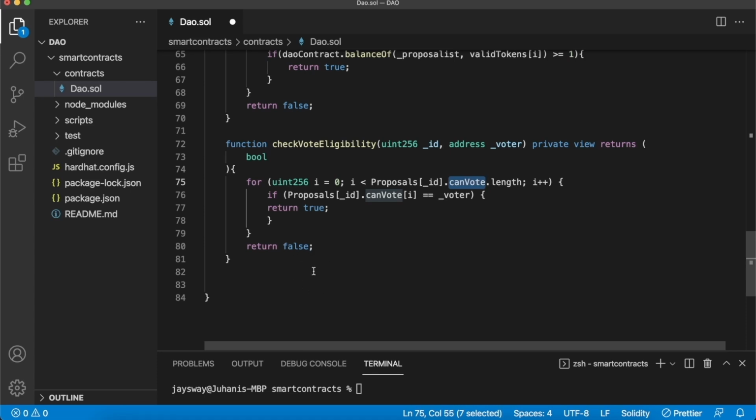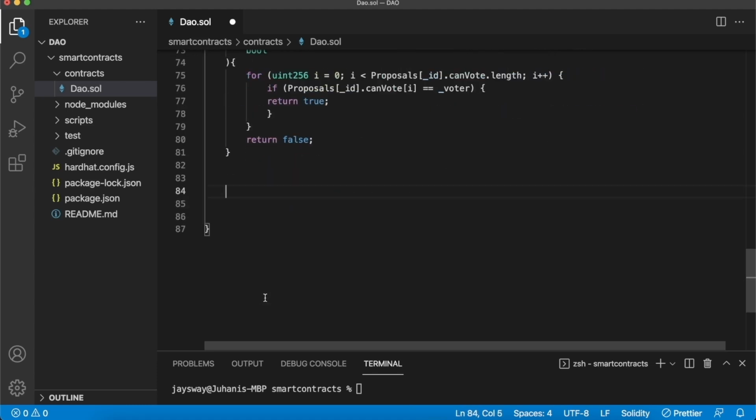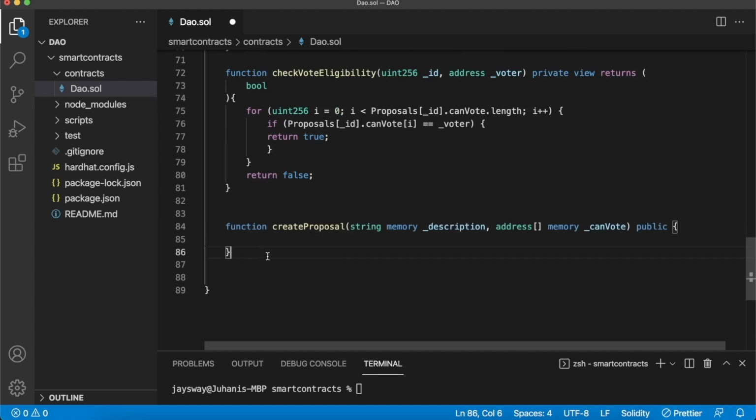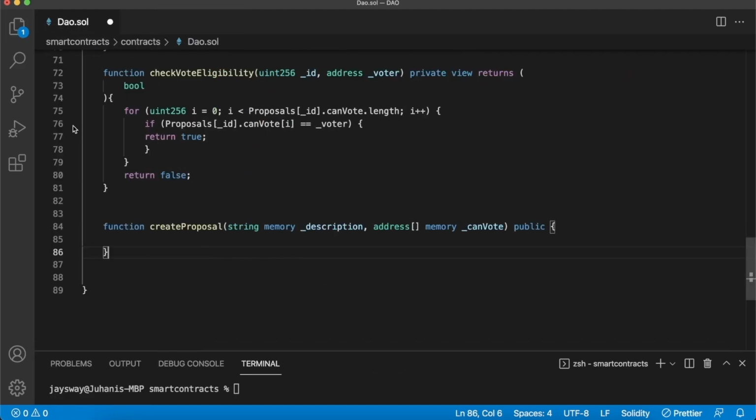This is beautiful stuff. Now we can go ahead and create our first function to create an actual proposal in our smart contract. So this will be a public function over here. Let's close this so you see it a bit better. Create proposal is the function name, and it takes two parameters: the description for that proposal and then an array of addresses that can vote on this proposal.